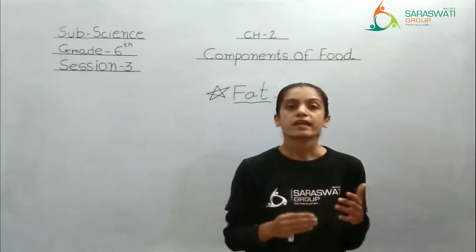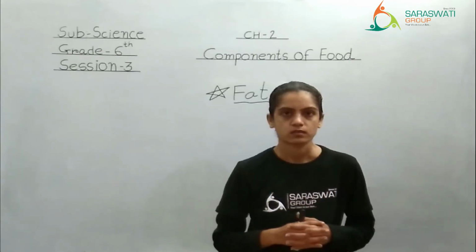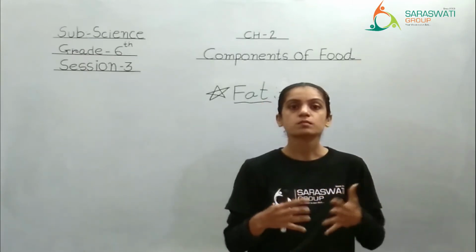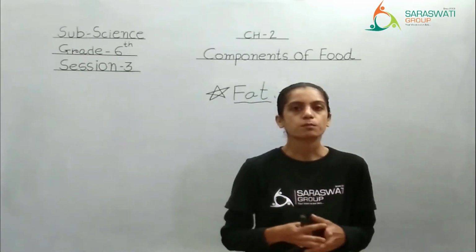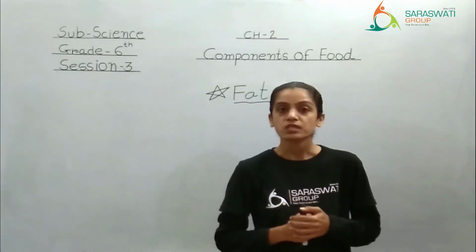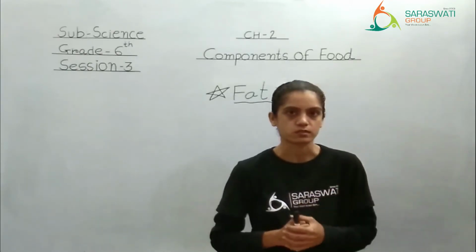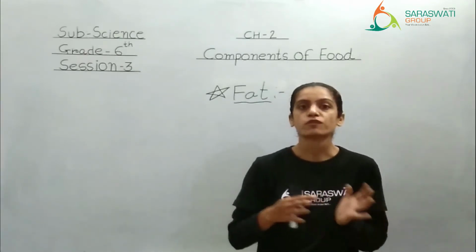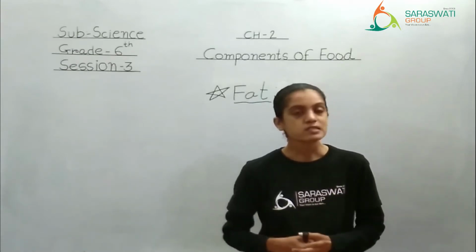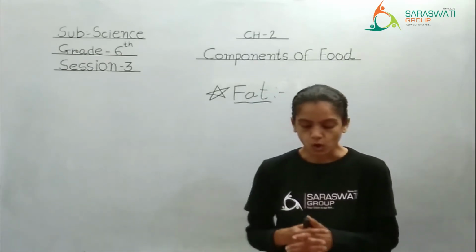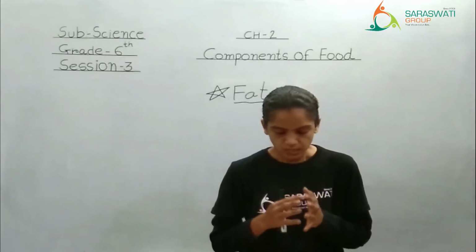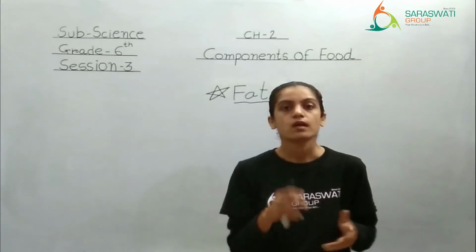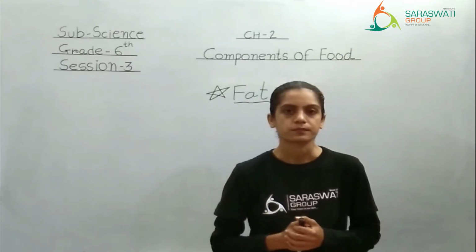So kids, our next topic is fat. Now from the name itself, you can start to imagine what is the meaning of fat. If we see a person having too much weight, we call that person a fat person. But here we have to understand fat in terms of science. So see on the same page, fats are also composed of carbon, hydrogen and oxygen. First of all, underline this statement.